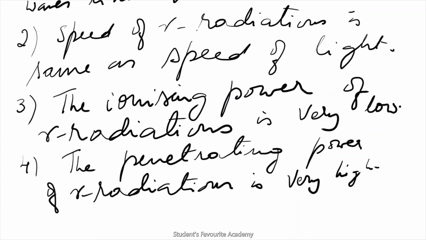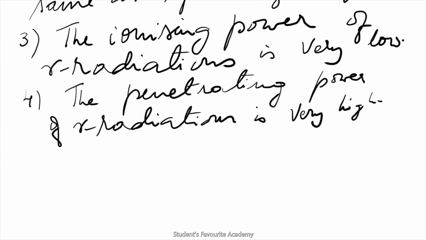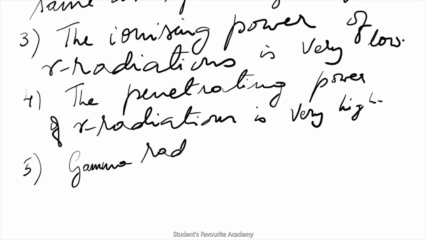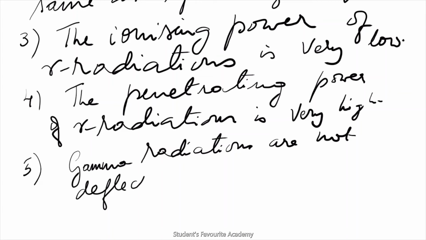Then like X-rays and light rays, gamma radiations are not deflected by the electric and magnetic fields, since they are not charged, they do not have charged particles. So gamma radiations are not deflected by electric and magnetic fields.